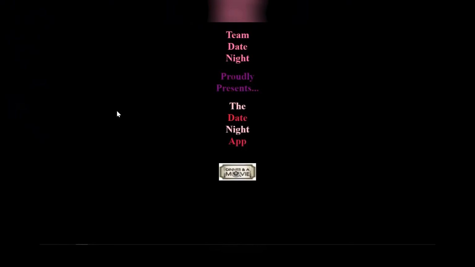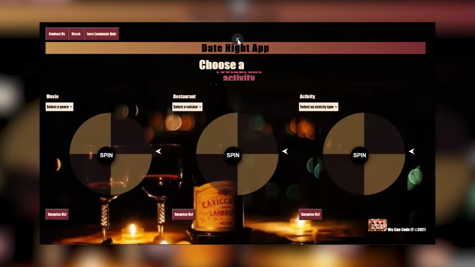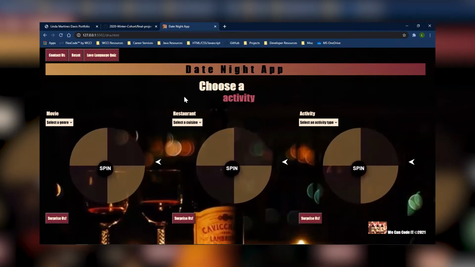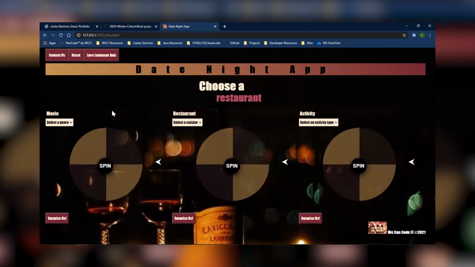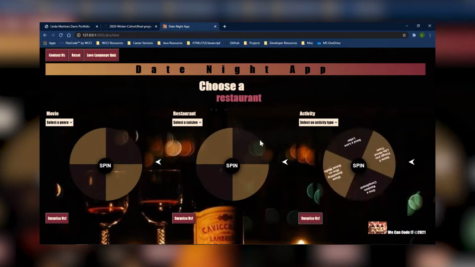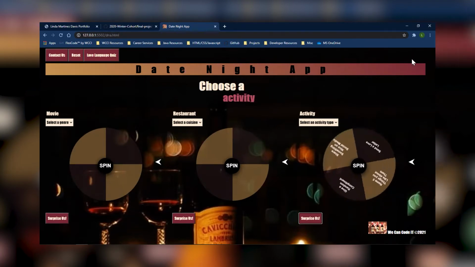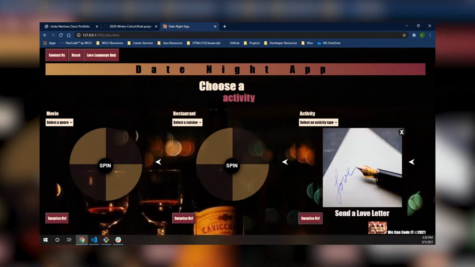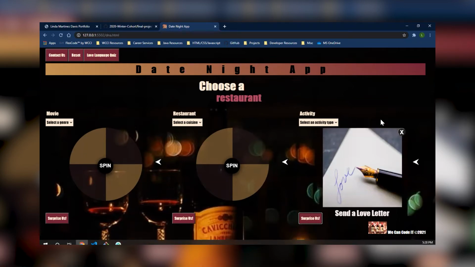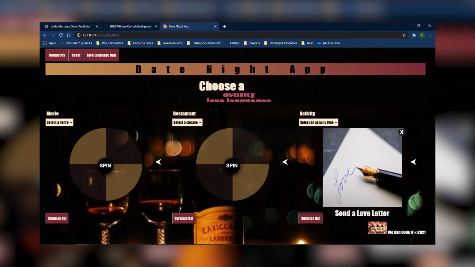Early on, we wanted our app to create an experience. The original prototype was of a slot machine. However, we decided 3 spin wheels would provide a cleaner yet interactive experience. Using HTML, CSS, and JavaScript DOM, we created animation on several key features and a scrolling banner. The background image and color scheme were carefully curated to enhance the couple's theme. To help undecided users, we even included a surprises button that further randomized selections in each category.